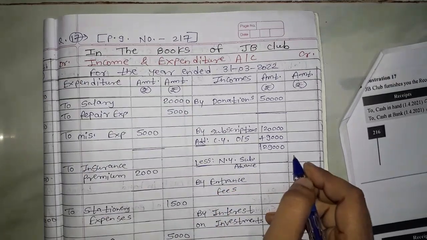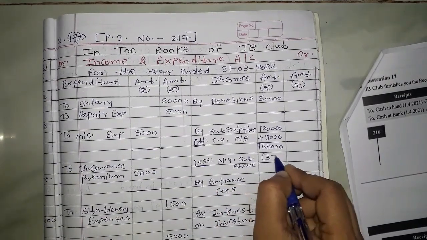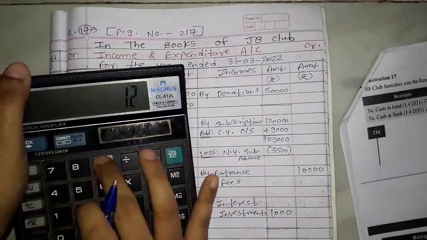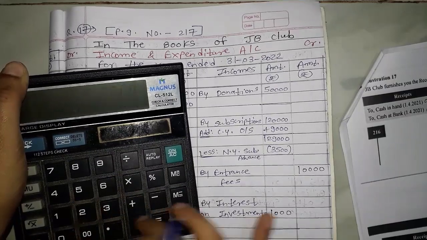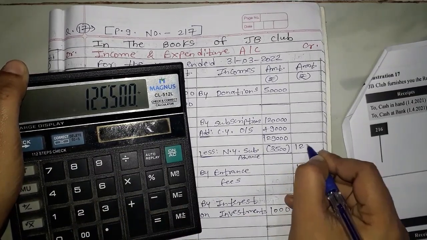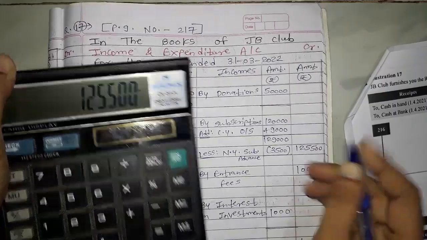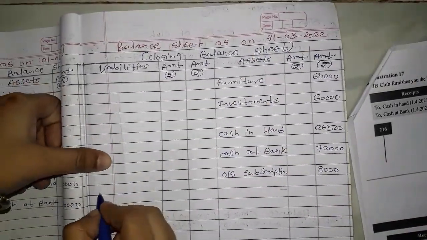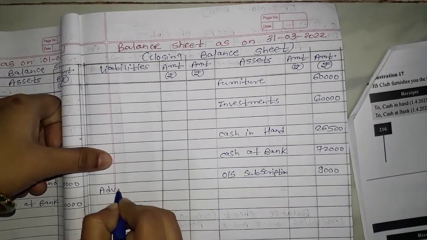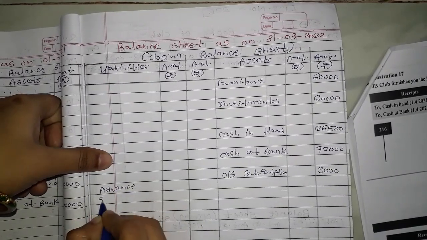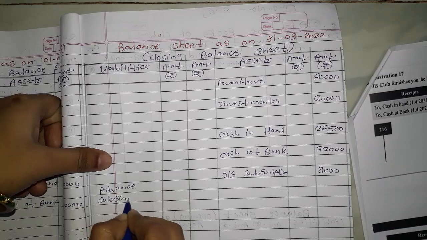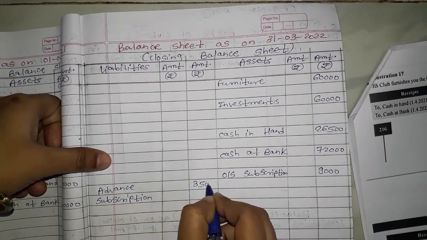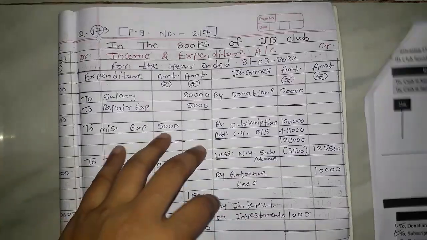Okay, it is 3,500, so we are going to deduct 3,500 from here, and the final amount we are going to write outer side. Okay, so 3,500 gone, so 1,25,500. Okay, and this 3,500 we will record in the closing balance sheet liability side, that is advance subscription, that is 3,500. Okay, so here we have completed first adjustment.